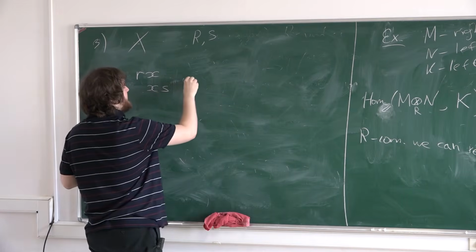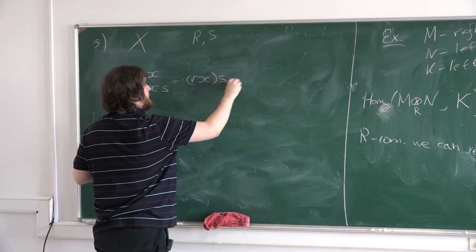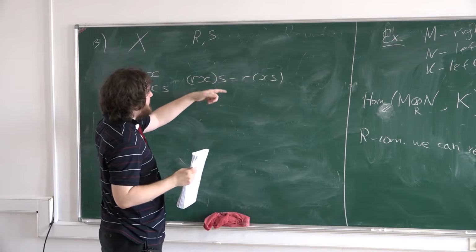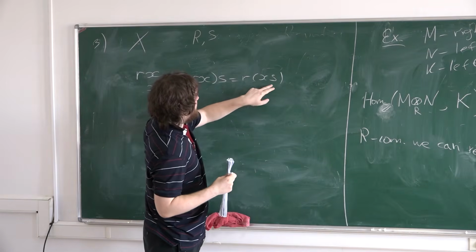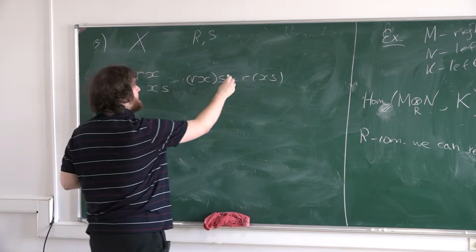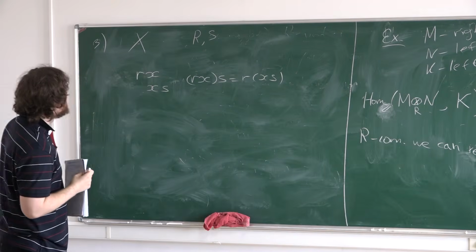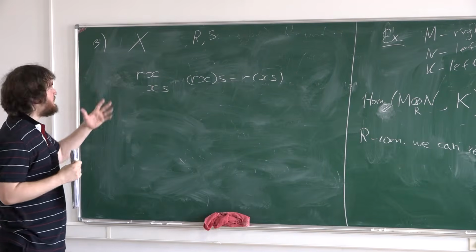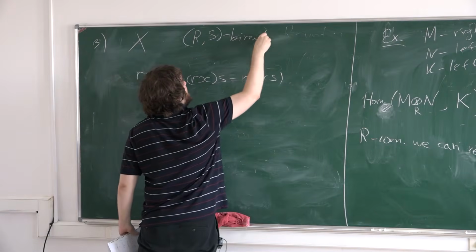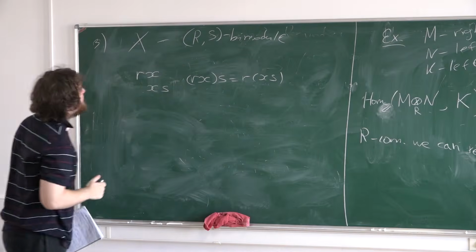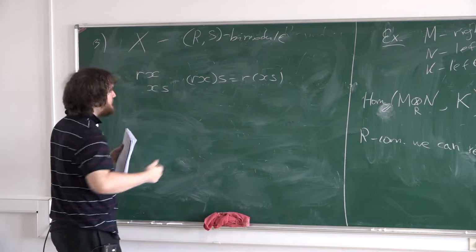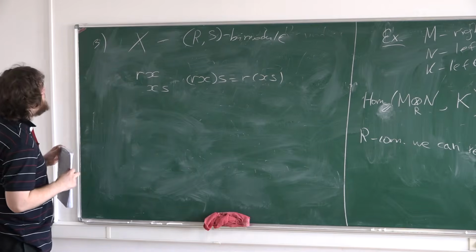So we have this associativity. You can multiply from the left and then from the right, or in the opposite order, from the right and then from the left, and you must obtain the same element. Understand the situation? This situation is called that X is an R-S bimodule. So it's a left module and a right module, and these two actions commute. The two multiplications by scalars commute.